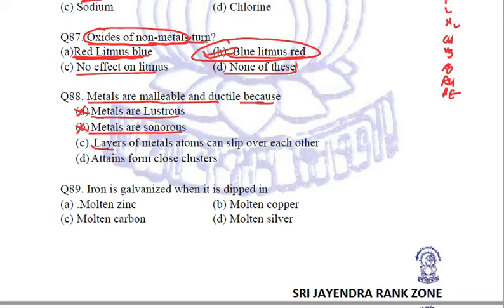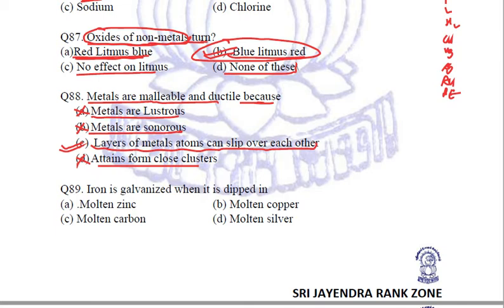Next is, layers of metal atoms can slip over each other. This is the reason why metals are malleable and ductile. They form close clusters? No. So C is the right reason why metals are malleable and ductile: the layers of metal atoms can slip over each other. Clear?